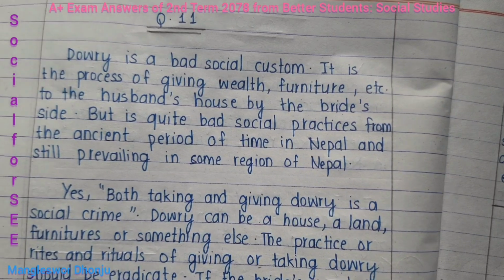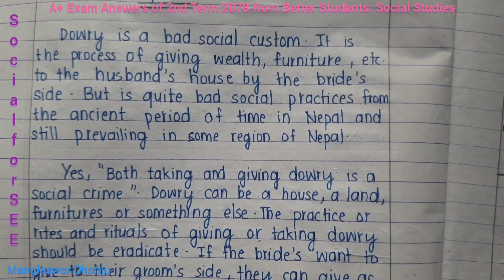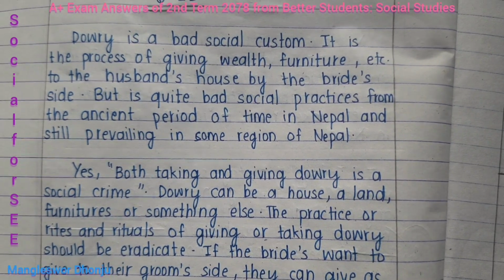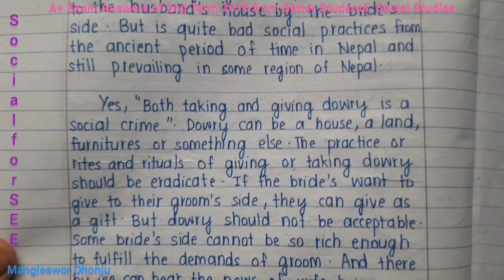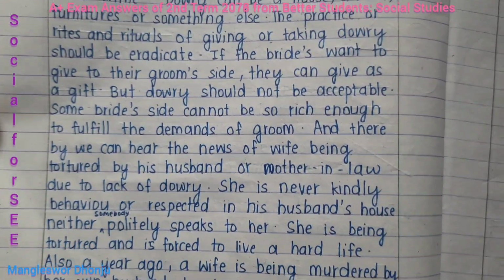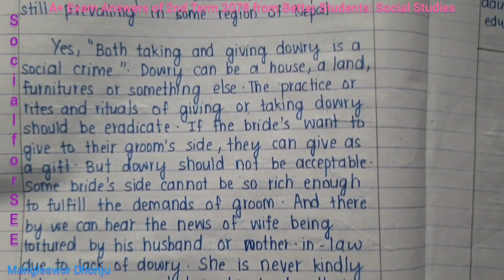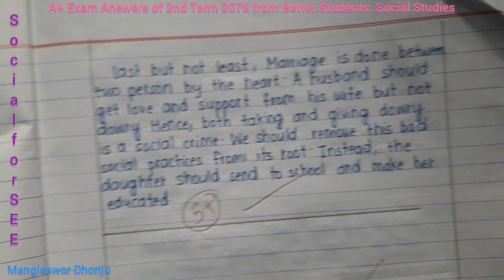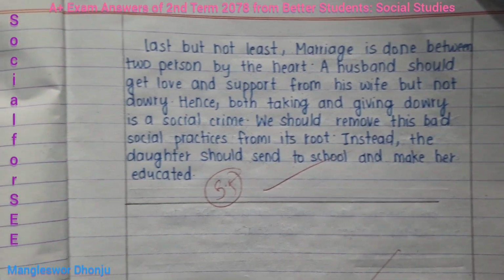Like before, handwriting, presentation, first paragraph, background or definition, and the main body of these questions. Taking dowry, giving dowry is a social crime, and conclusion style. That's why I gave 3.5 marks out of 4 marks.